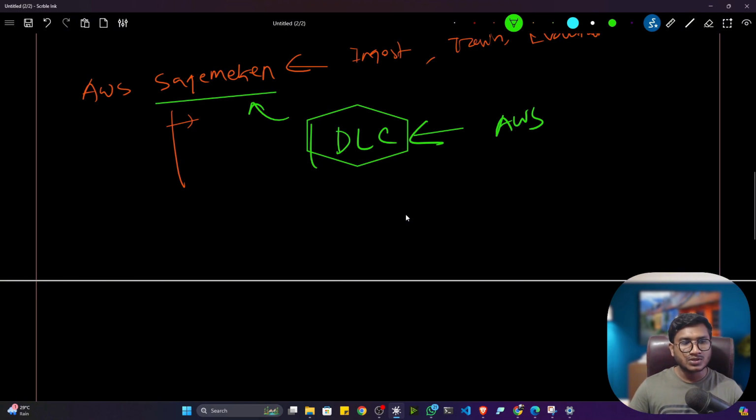So with the help of SageMaker and DLC, you can host this model. Let's say you have one open source model. Now you can host this model on the DLC platform. Got it?